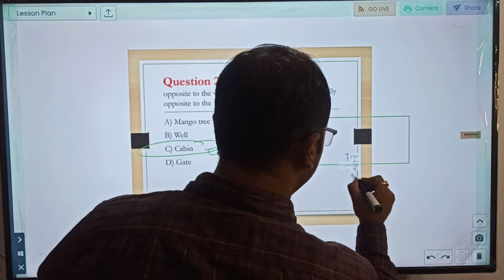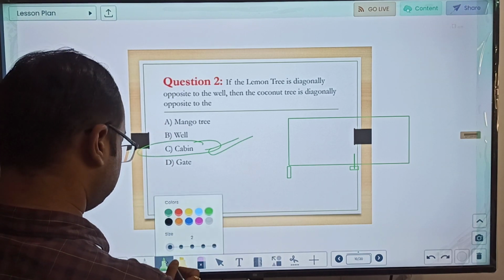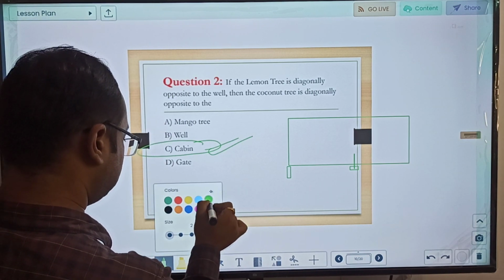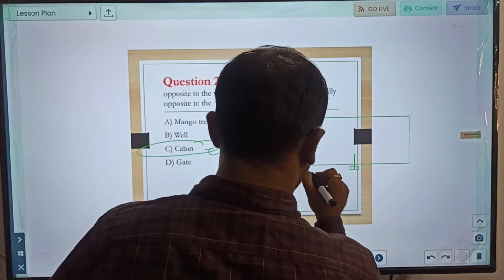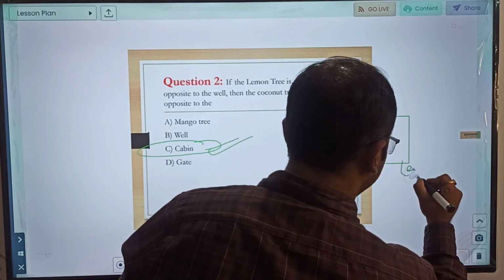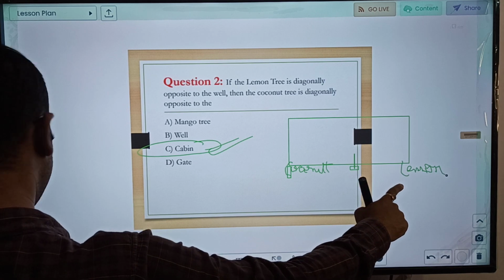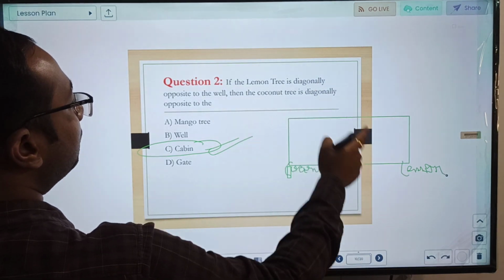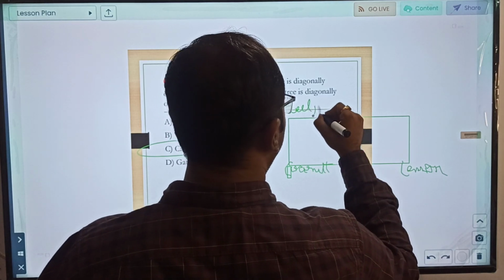Lemon tree is diagonally opposite to well, coconut tree is diagonally opposite to. So down here was the gate. This could be coconut. If this is coconut, this is lemon, we will draw another one. Okay, this can be coconut, this will be lemon in that case. If lemon tree is diagonally opposite to well, here it will be well, and along with well what we have?